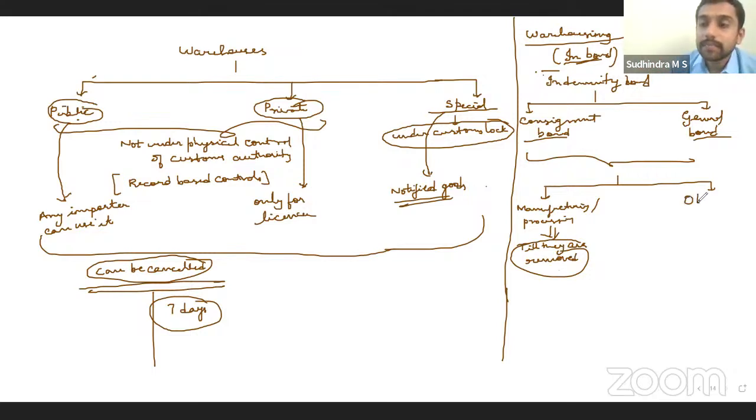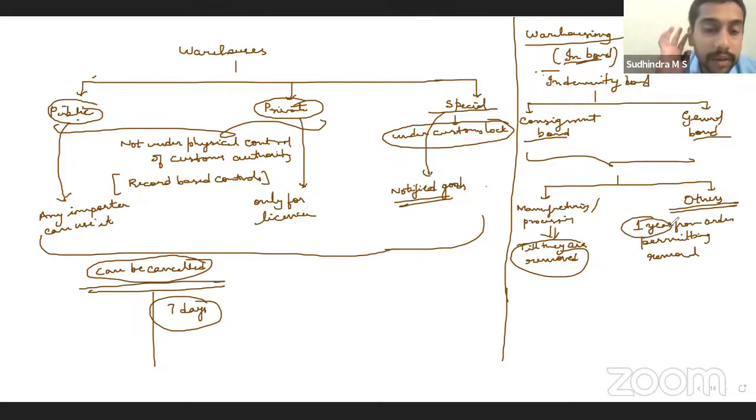In other cases, you can keep it in the warehouse up to 1 year from the order permitting the removal. So once it is kept in the warehouse, for removal you have to take an approval, a permission. Once you get the permission for removal, you can keep it for 1 year. Within 1 year, you have to take it out. In case of EOUs, EHTP, STP, etc., you can keep it in those warehouses till ex-bonding.